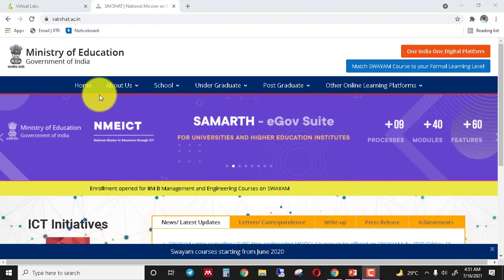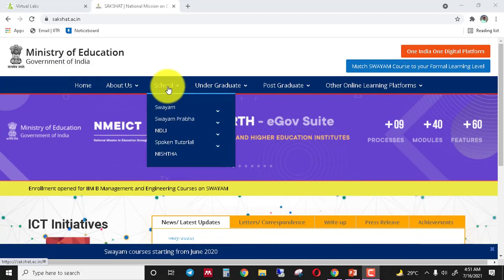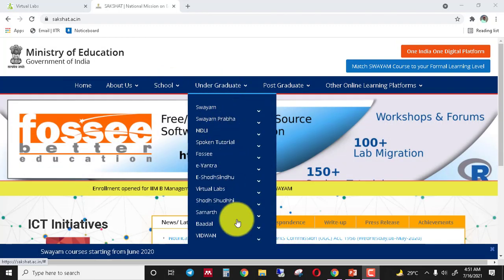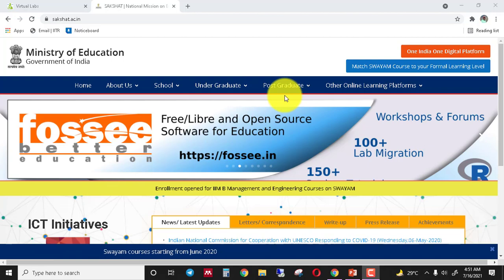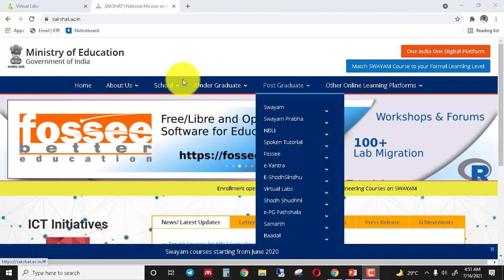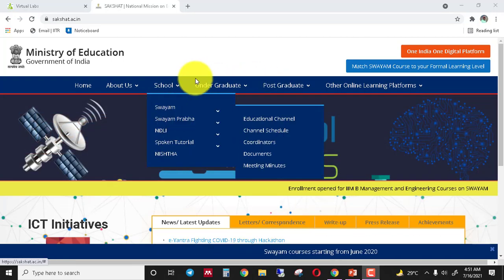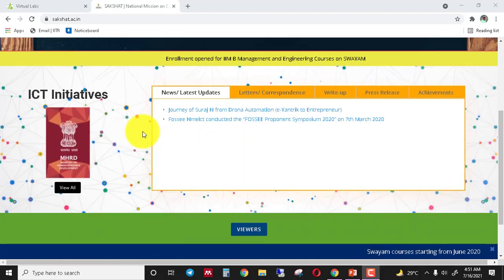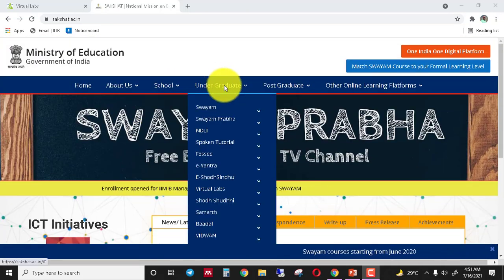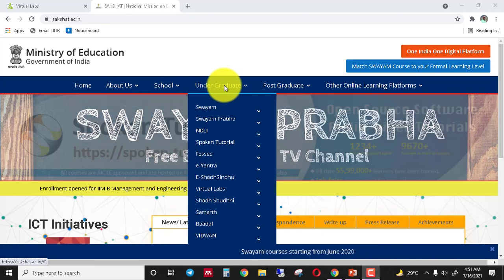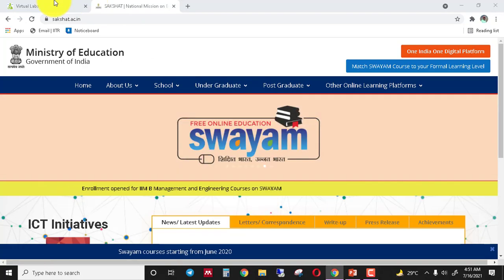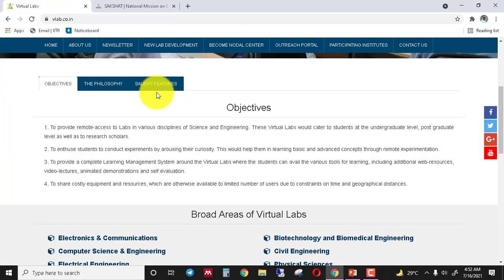Okay, this portal has been divided into three different categories. First one for schools, second for undergraduate students, and third one for postgraduate students. You can access any portal as per your category or interest, and these portals are available free of cost. The main objective of developing this portal is to promote digital education in India, right? So now back to the virtual lab and let's discuss the objective.